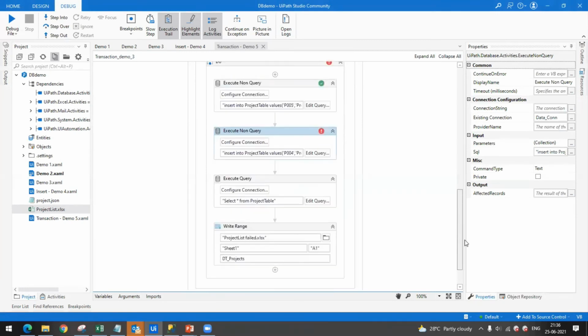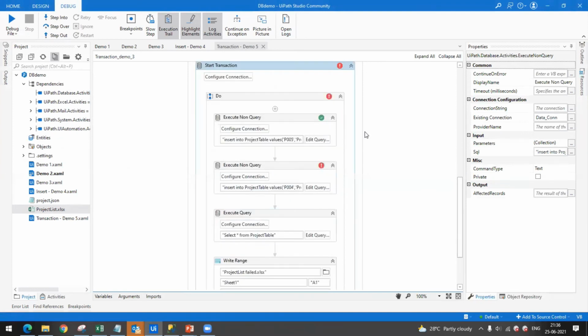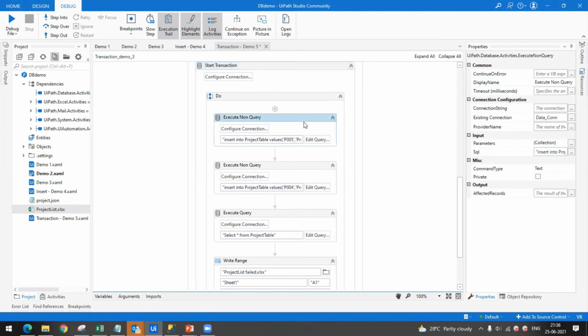So this is the feature of transaction. But if the property use transaction means you don't want to put the activity nature as transaction, then you can uncheck this. Then one after the other, everything gets inserted, like project 5 will get inserted. But if project 4 fails, the database is not going to delete project 5 because it is not considering it as transaction. It is considering it as normal database activity only.